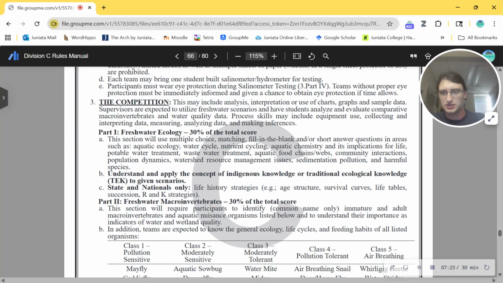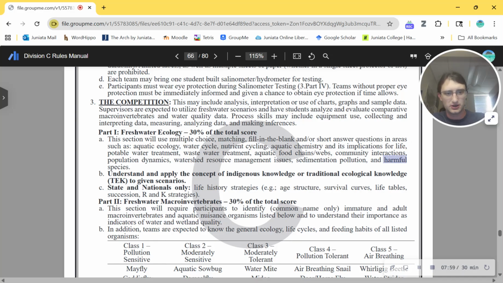Freshwater ecology. This section will use multiple choice, matching, fill in the blank, and or short answer questions in areas such as aquatic ecology, water cycle, nutrient cycling, aquatic chemistry and its implications for life, potable water treatment, wastewater treatment. When I did the event, these were my least favorite parts, but now that I'm actually in college and studying water quality semi-professionally, this makes sense to include. Aquatic food chains and food webs, community interactions, population dynamics, watershed, resource management issues, sediment pollution, and harmful species.